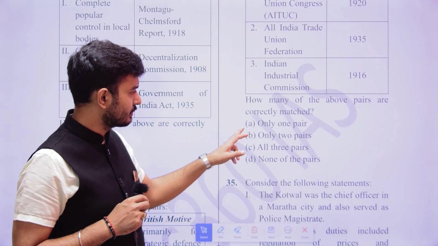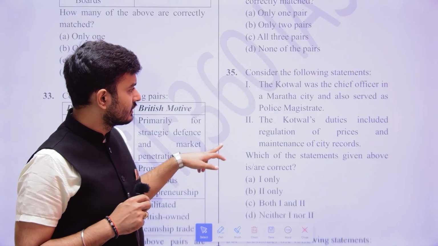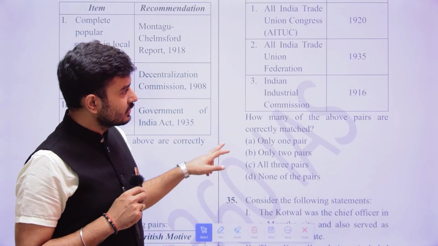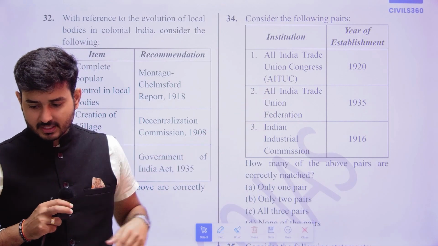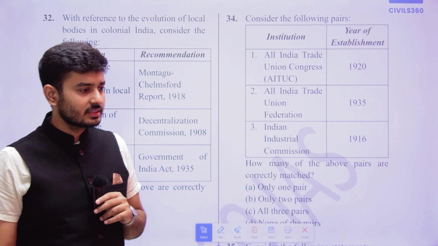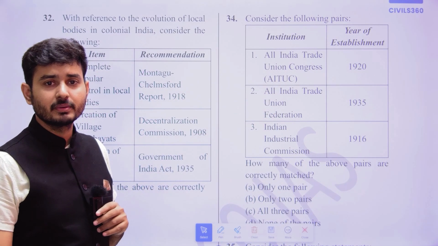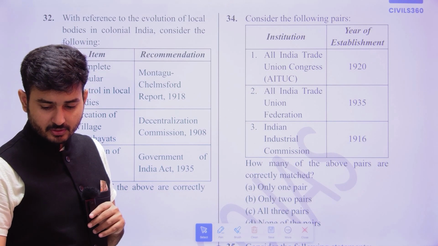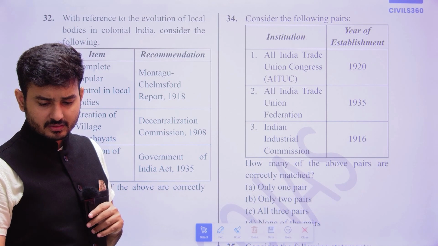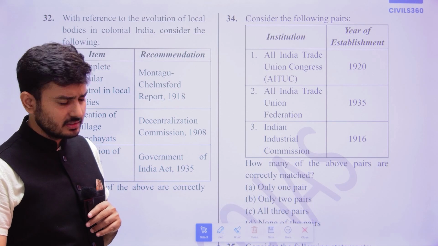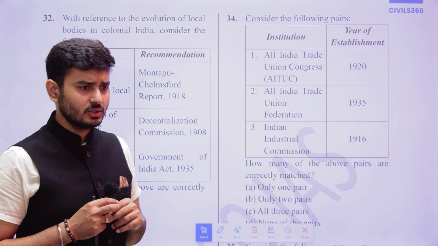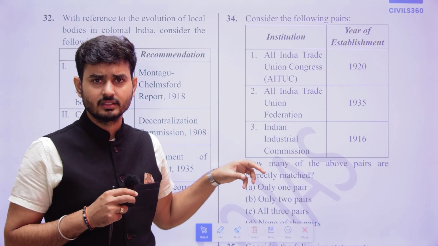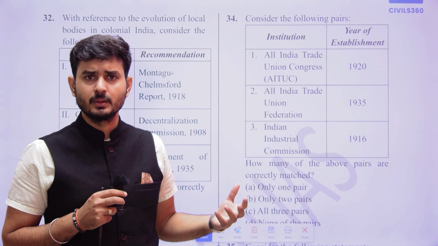So the answer here is going to be only two pairs. From this question, you understand how you have to generally prepare. With this mindset, you can easily solve questions.